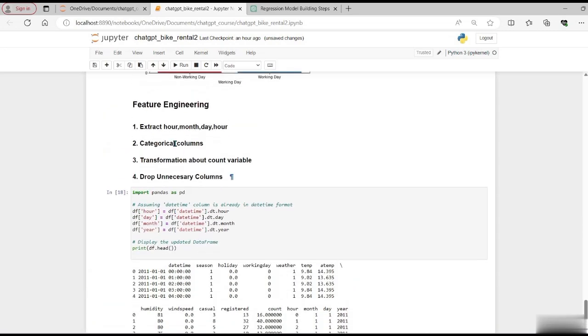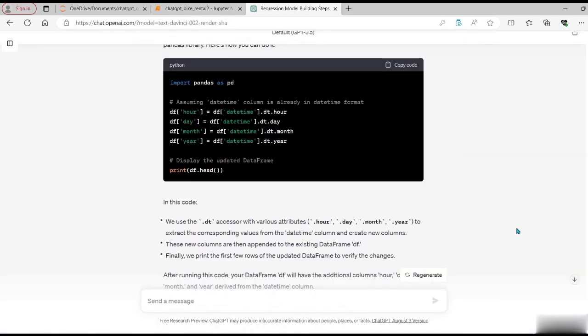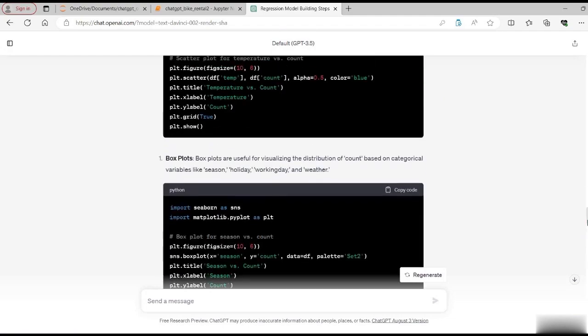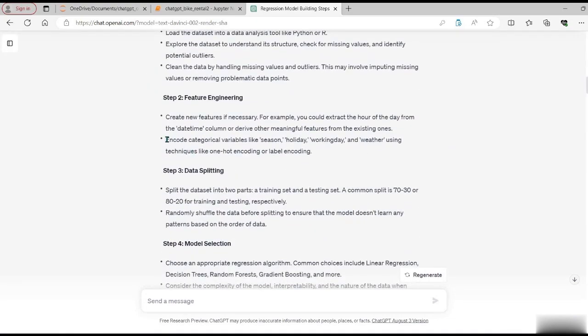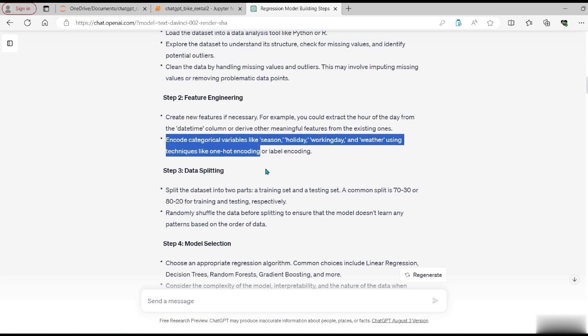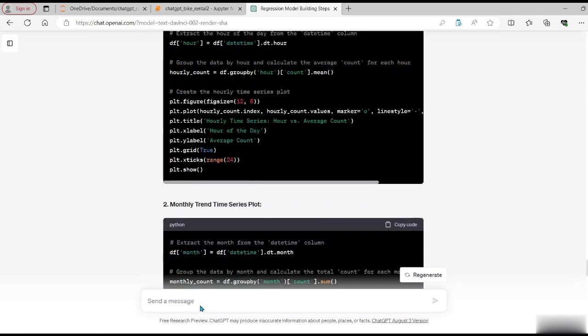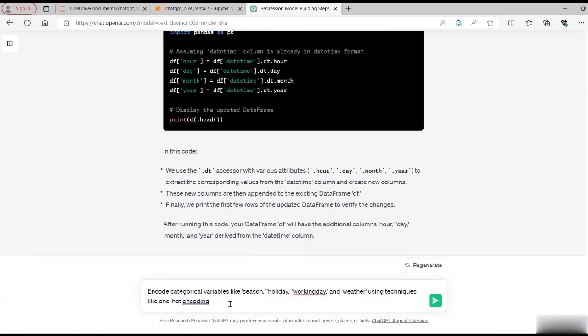Let's go with the next one, which is the categorical columns. So let's go back to ChatGPT and ask ChatGPT to convert all those categorical columns into dummy variables or encoded columns. Let's copy, go to the end, and similarly we can provide: encode categorical variables like season using techniques like one-hot encoding, and new features should be included in df itself.